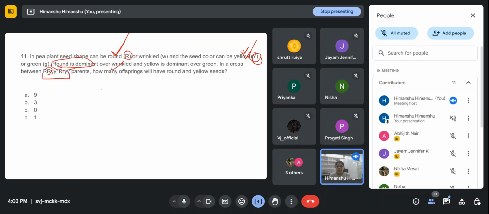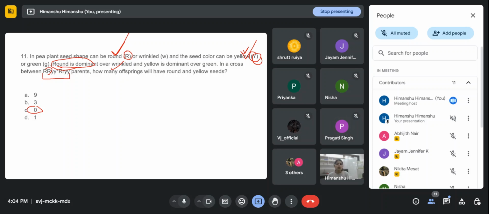Okay. Thumbs up. Anyone want to answer this question? Zero. Okay. Zero, ma'am. Why are you saying zero is the correct answer? Can you explain? Because there is no genotype for the dominant color yellow.